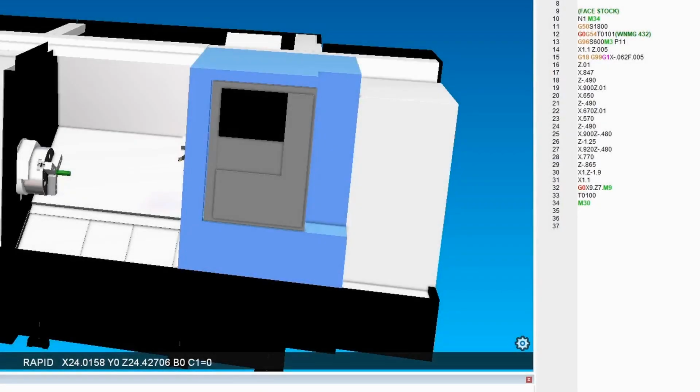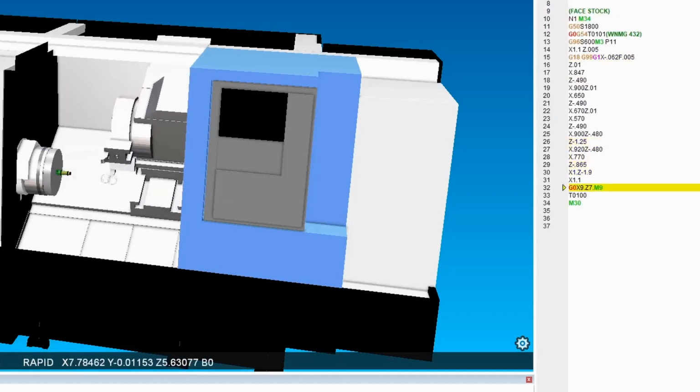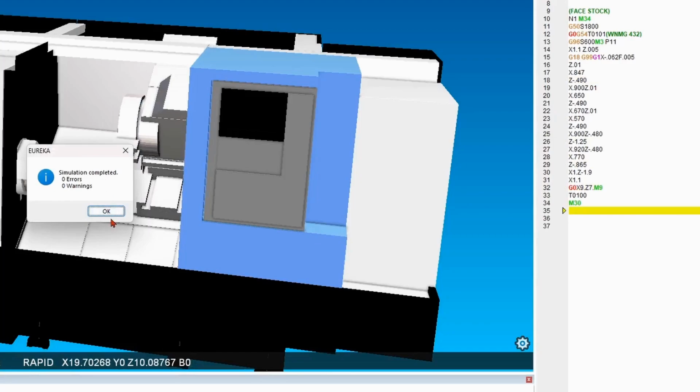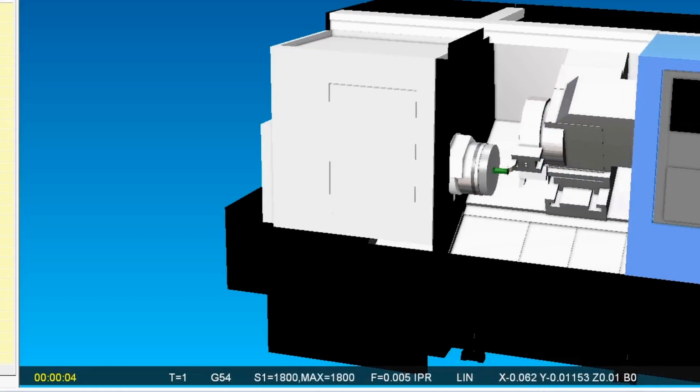It reads your handwritten G-code the same as your CNC machine, giving you the confidence that your handwritten program is error-free. Eureka will give you an accurate cycle time estimate that will help you ensure your bids are profitable.